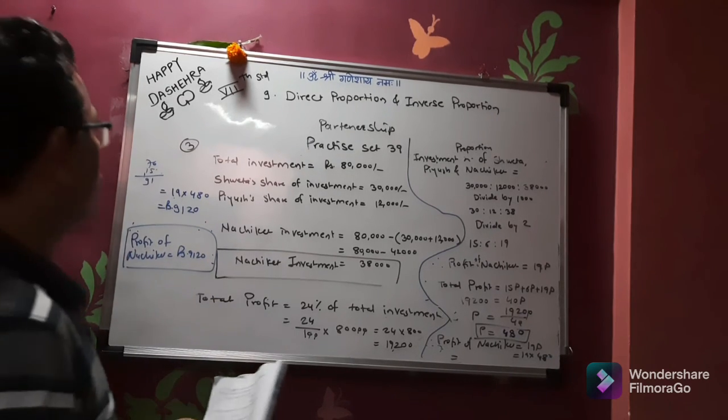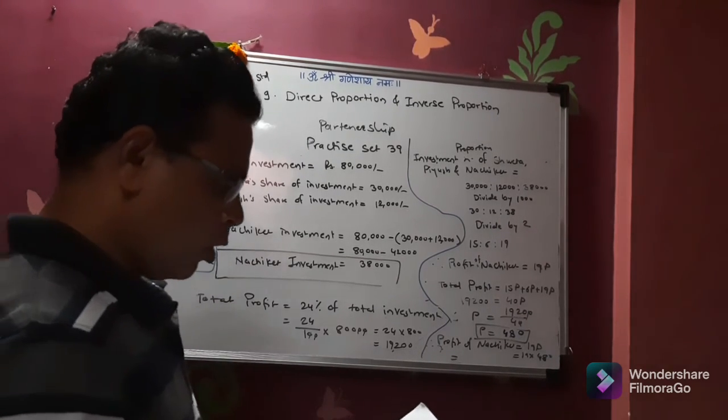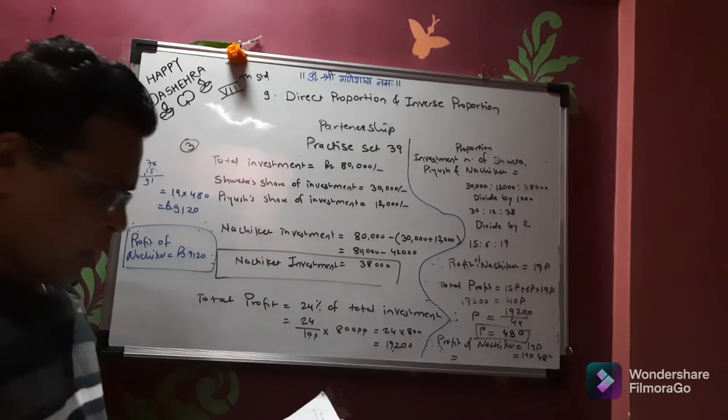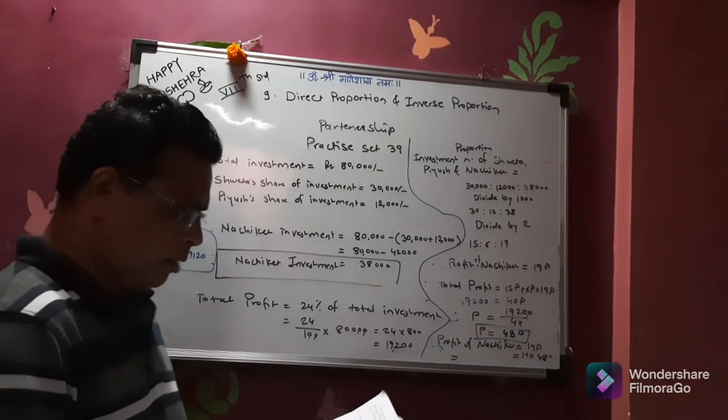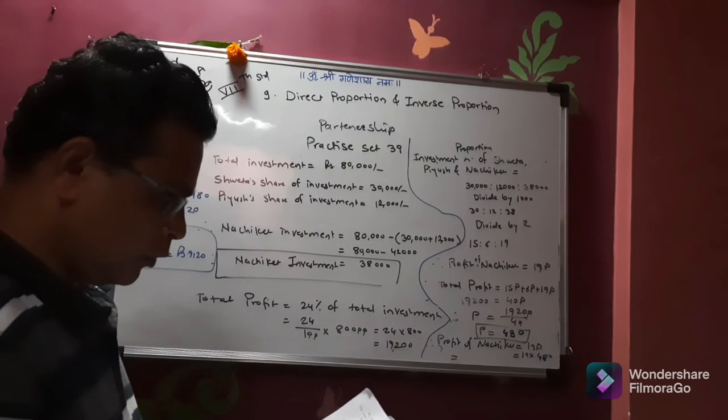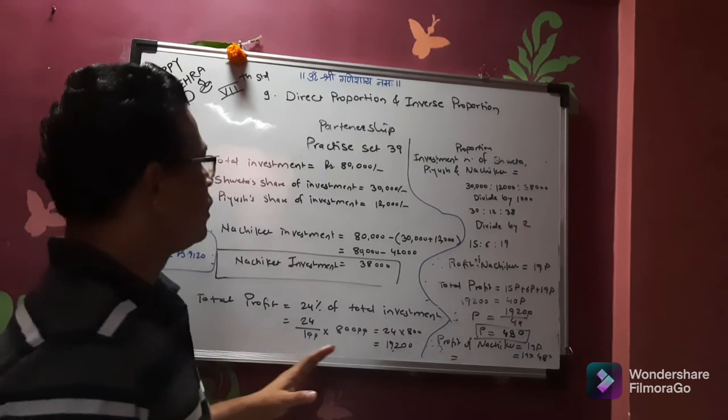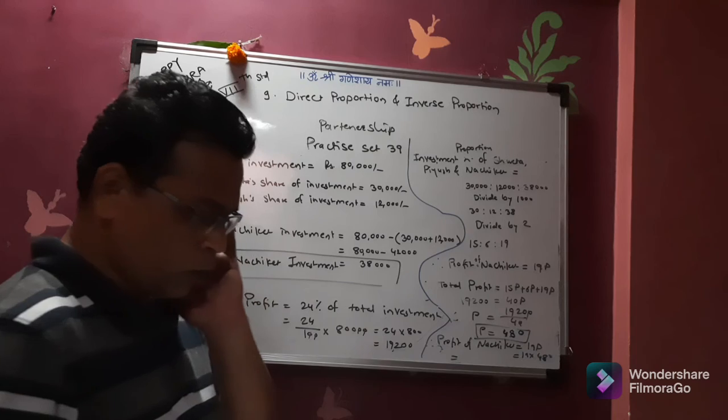Hope you have understood these questions. Now we have solved 3 problems from practice set 39. In next chapter we will continue with the remaining problems, that is 4 and 5. For this session, these are the 3 problems we have solved.